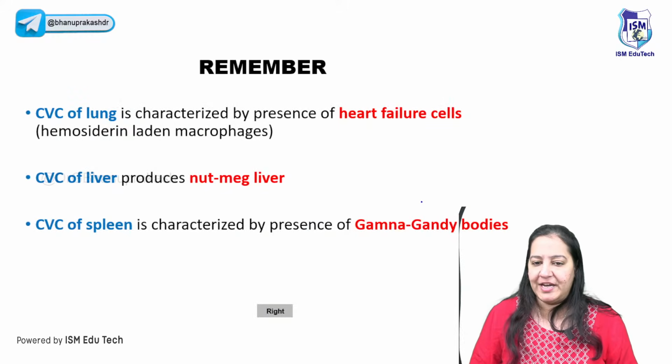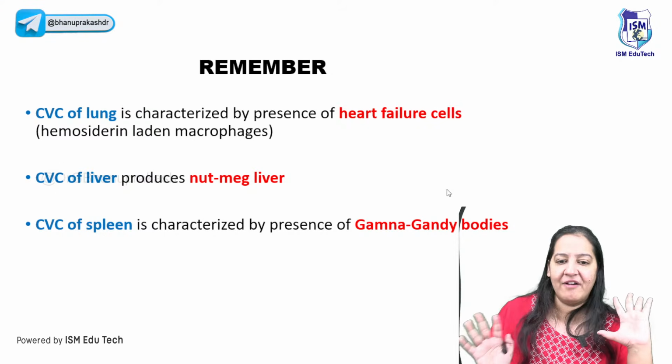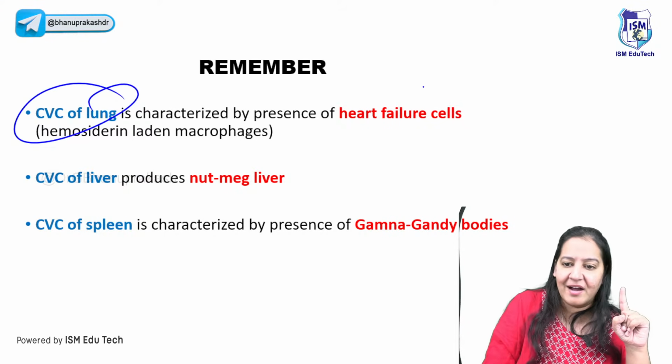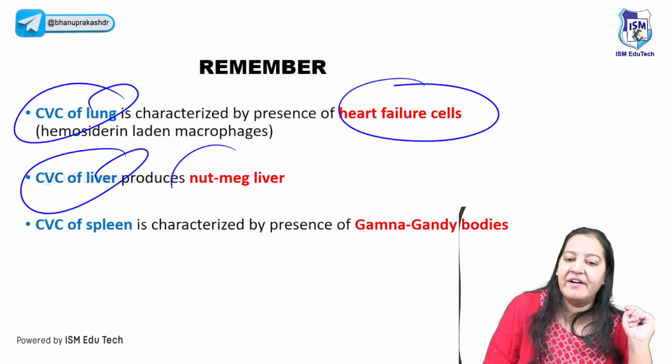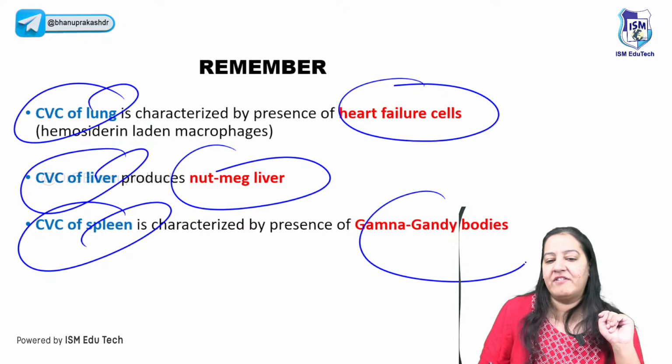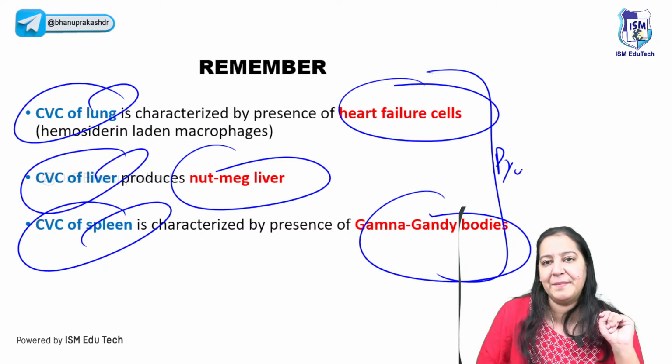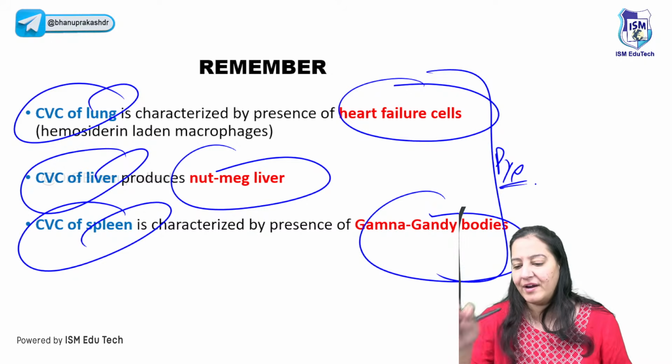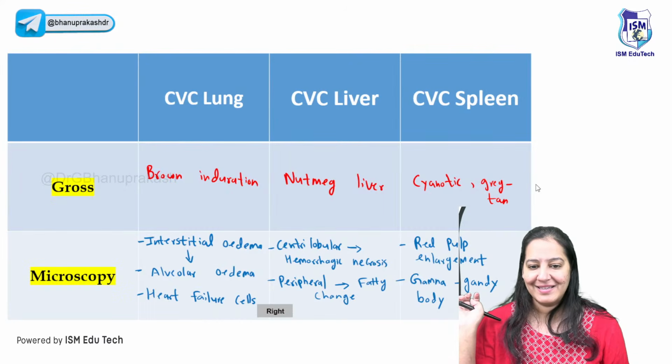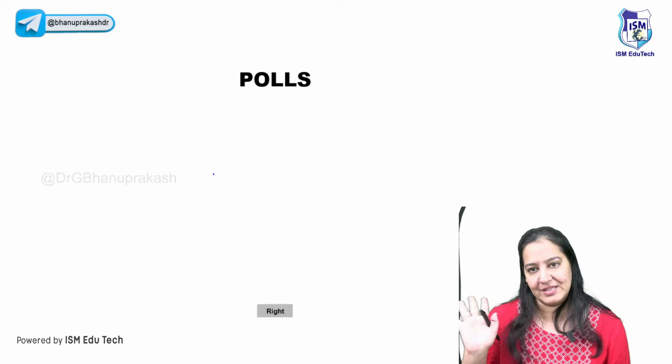And it is leading to gamma Gandhi bodies. So what we have learned: CVC lung has heart failure cells, CVC liver has nutmeg liver, and CVC spleen has gamma Gandhi bodies. 3 PYQs. Ultimately, you have to learn that. However you learn, you have to learn that. Say yes. So we have learned these 3 types.